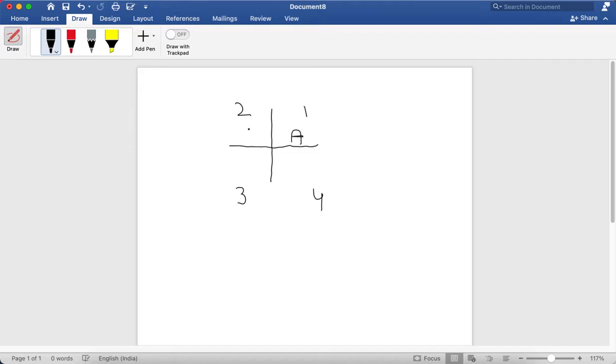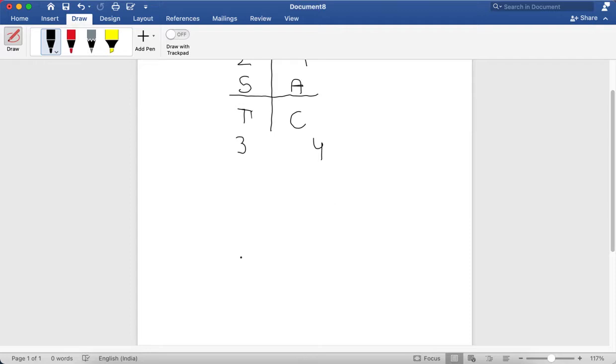And in the second quadrant, only sine is positive. The third quadrant, only tan is positive. And in the fourth quadrant, only cos is positive. So now, if we move on to some questions using this formula or table, we can find out the value of tan 150 degrees without using a calculator.